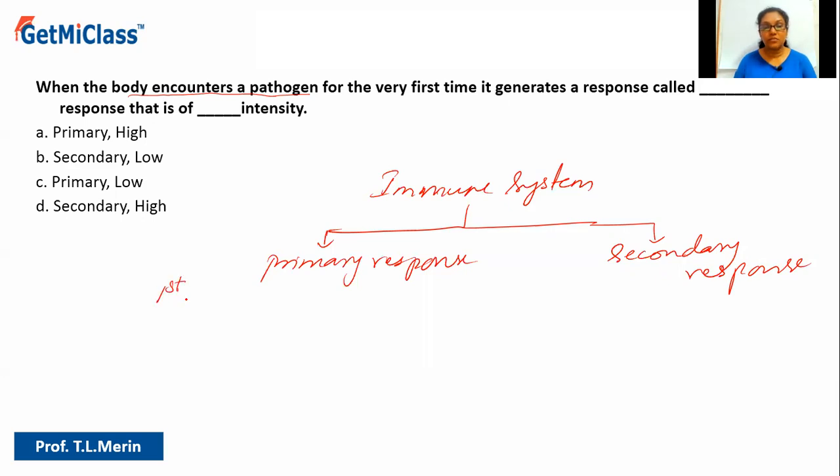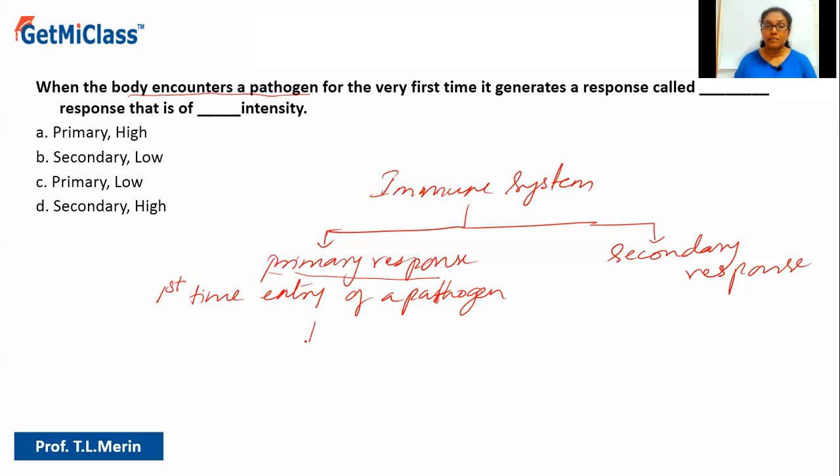The pathogen enters for the first time, the entry of a particular pathogen. It is not that all pathogens have to enter for the first time. Of course we know that there are many pathogens in air, water, everywhere. Whenever any pathogen enters for the first time, this is the type of response which will be seen, that is the primary response. Here in the primary response, they will try to kill that particular antigen or pathogen.